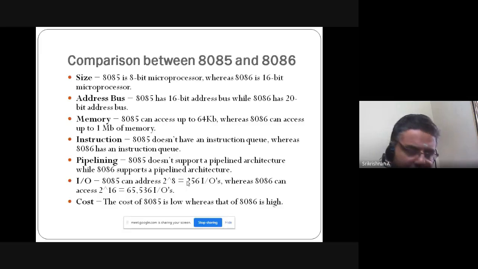Pipelining. This word is actually part of hardware terminology, especially in computers. Pipelining is a mechanism where, suppose you are going to perform an addition of two numbers, and also subtraction, division, and multiplication.